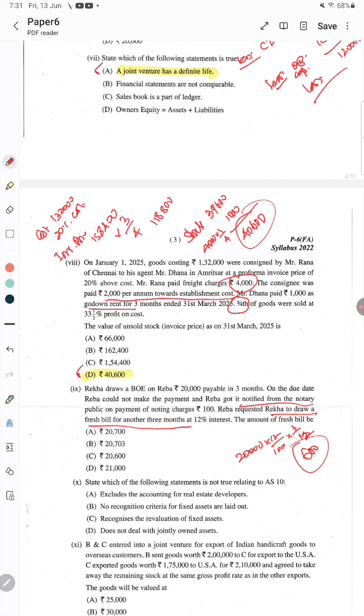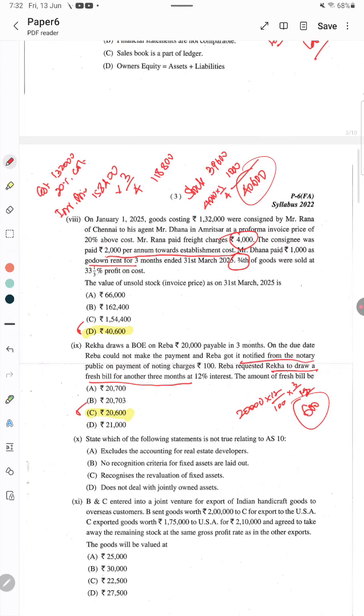If noting charges are also included in the bill, then 20,700 is the correct answer. But here, if noting charges are paid separately, 20,600 is the correct answer. Please make note of it. 20,600 is the correct answer.